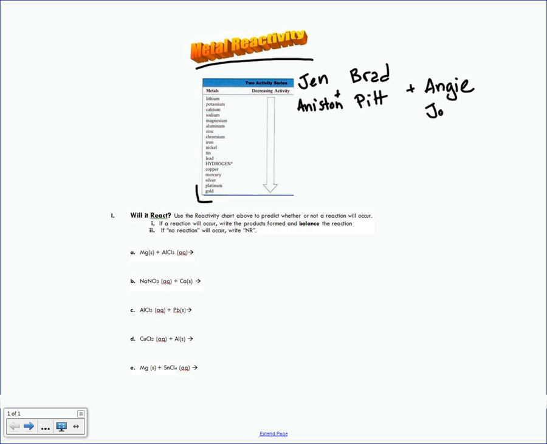Angie Jolie. And so here they were. Brad and Angie, I think, met on the set of Mr. and Mrs. Smith. And Angie basically replaced Jen in the relationship. She moved in, and Jennifer was then left out on her own. So we had a little rearranging. Then Jen was by herself. I'm going to just do initials now. And then Angie and Brad were together.